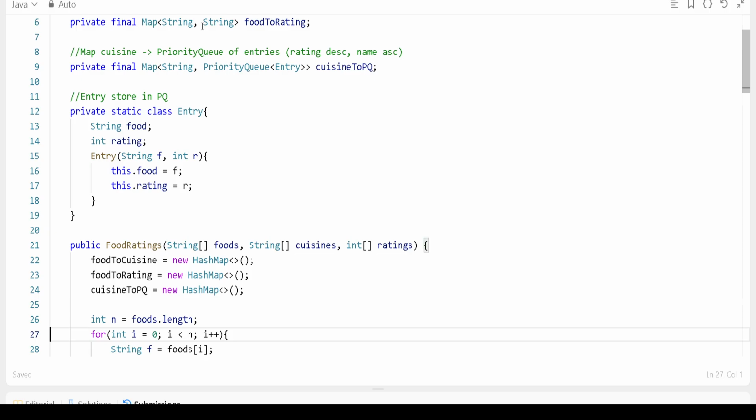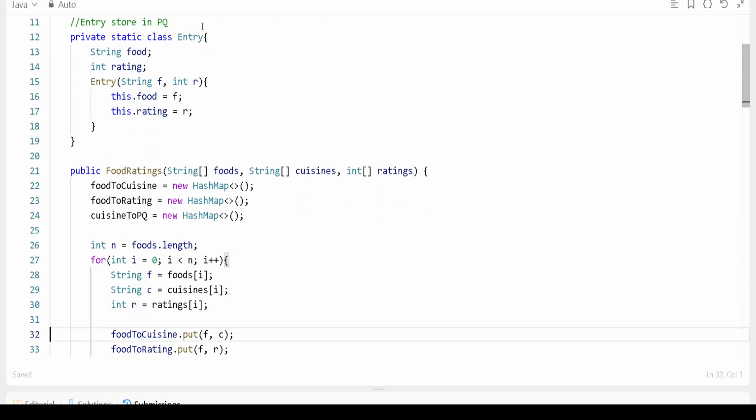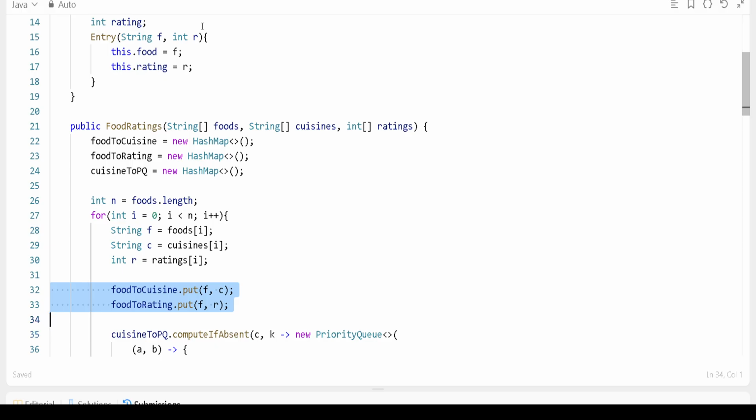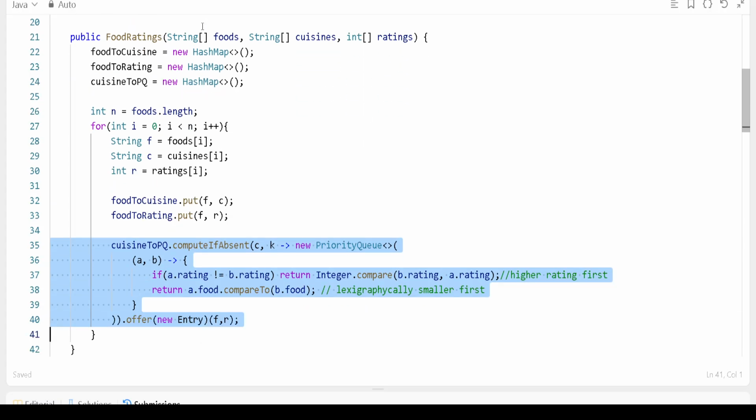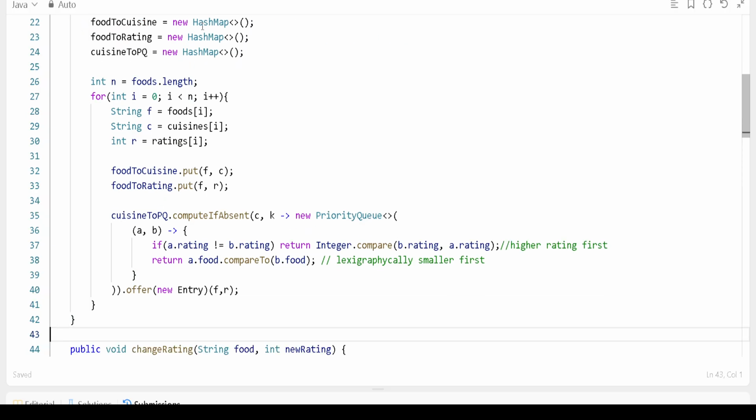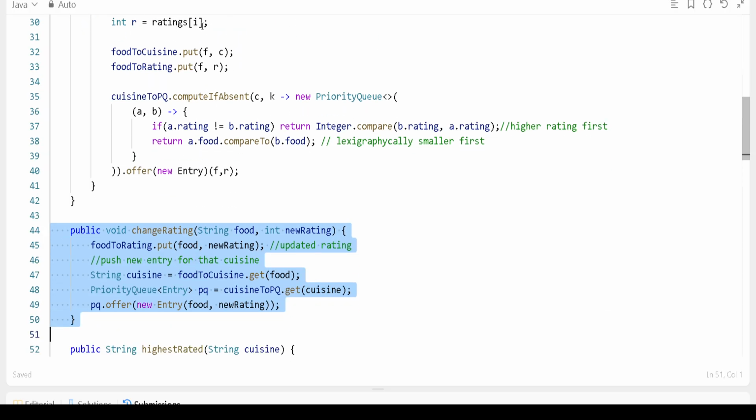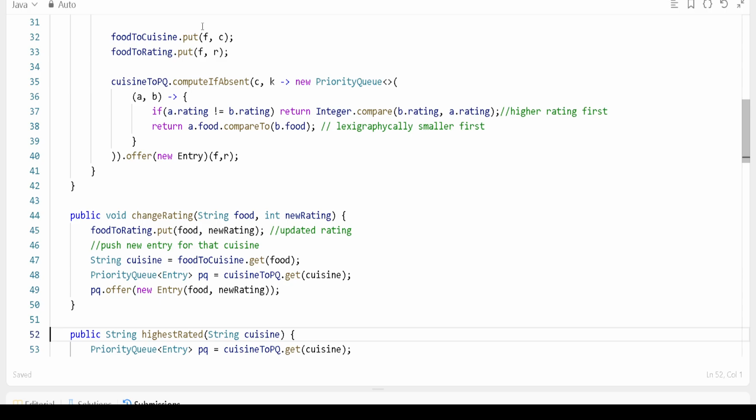For the food rating, we will initialize it, and you will get the name of the food, cuisine, and rating. We will update the food to cuisine and food to rating maps, and similarly we'll update our cuisine to priority queue, right, where we'll have the cuisine name and its entries. Then on change rating, what we need to do, we'll update the new rating, we get the cuisine name, we get the cuisine's priority queue. On that queue we will add a new entry, because this is newly rated. If this new rating is the highest, it will go on the top.